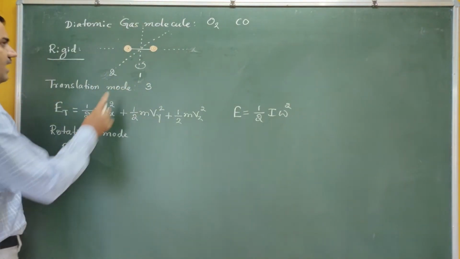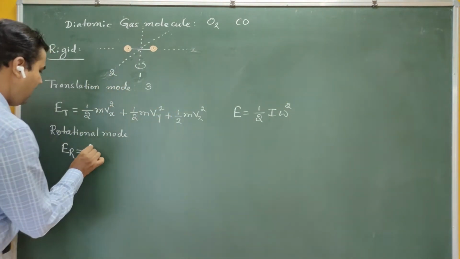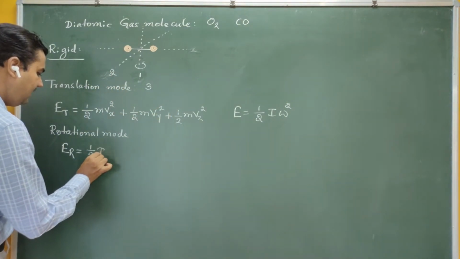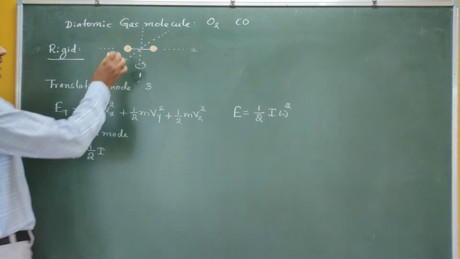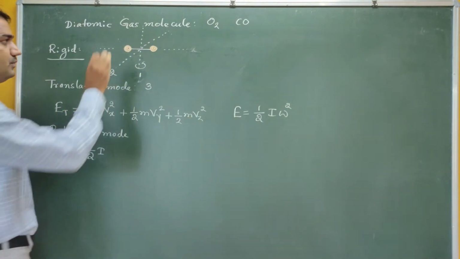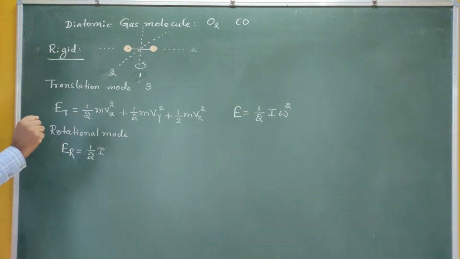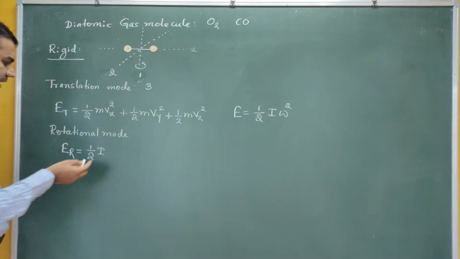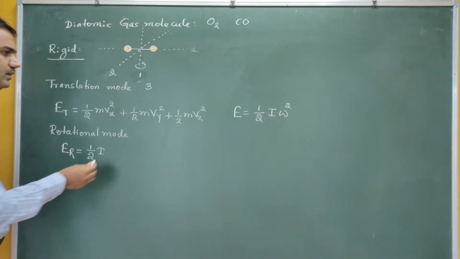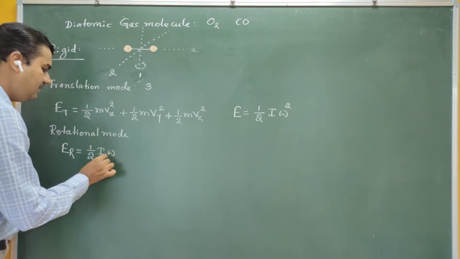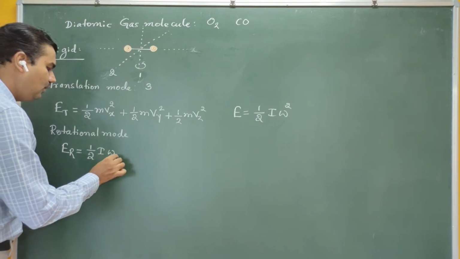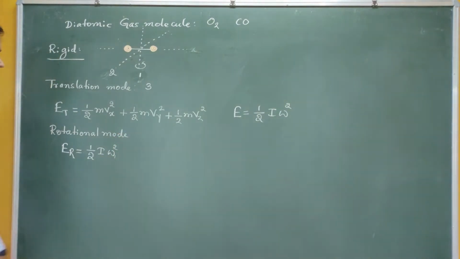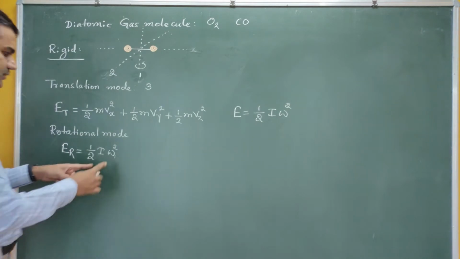So ER is given by half of I, where I is the moment of inertia that depends on the reduced mass of the bodies and the distance between the atoms, which is fixed here. Therefore I can write half I omega square. Let me write half of I omega 1 square. Half of I omega, what is omega 1?